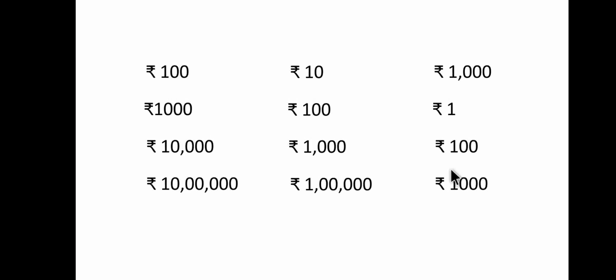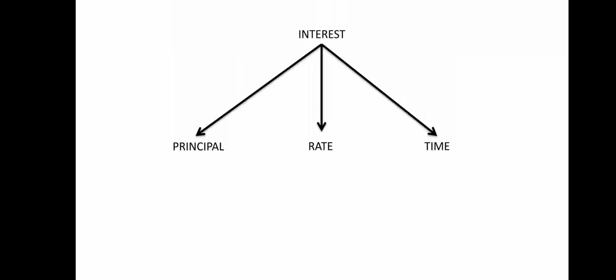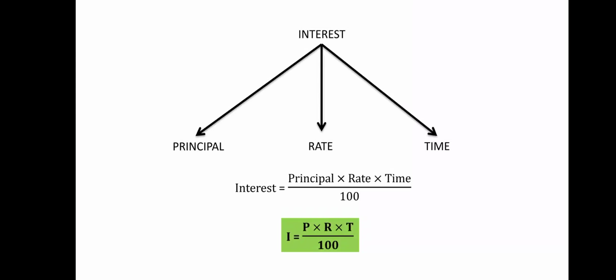For a particular bank, the rate will be fixed. It might be 10%, 8%, 14%. It depends on what kind of loan has been taken. So the interest, since it depends on principal, rate and time, can be calculated using these three parameters: principal, rate and time. We multiply them and we divide it by 100. So interest is equal to principal into rate into time by 100, which can be written as I equals P into R into T by 100.